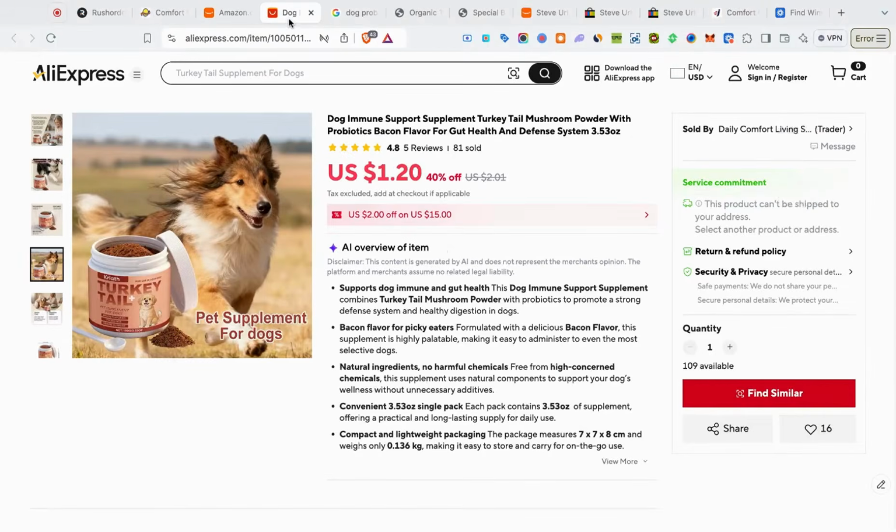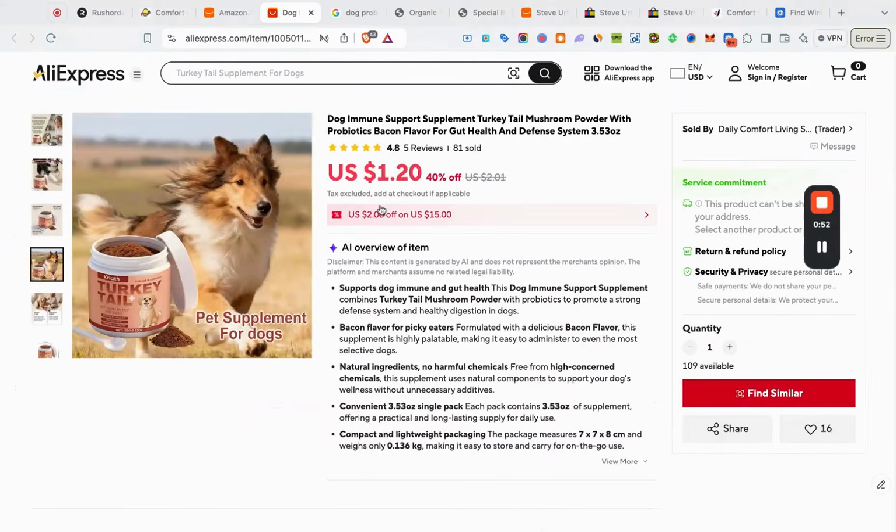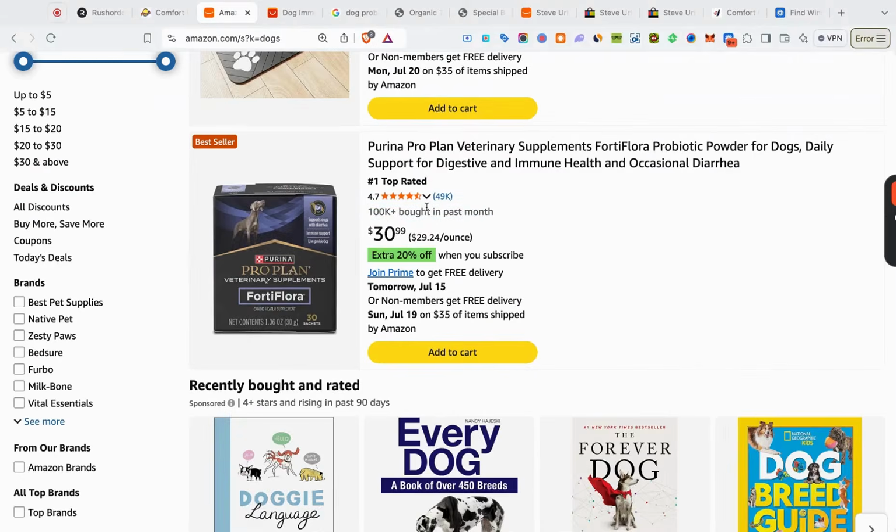So all I have to do is come on AliExpress and find a product that's similar, right? So this is a pet probiotic. It's a turkey tail mushroom powder flavor, and it's only $1.20, right? If I come on Google Shopping, I can see a bunch of advertisers selling similar products, and they're marking it up way more than the product actually costs, right? So I can literally mark this thing up 15x, even 20x, and still sell these things like hotcakes because these guys are selling 100K units every single month of a similar product.